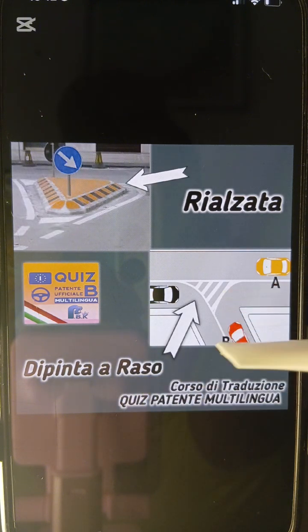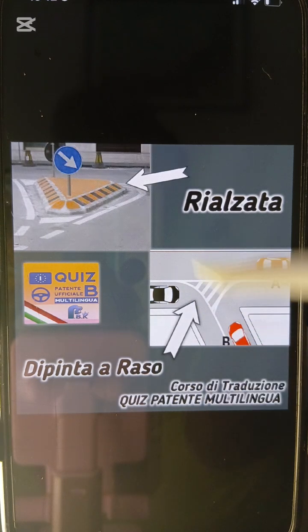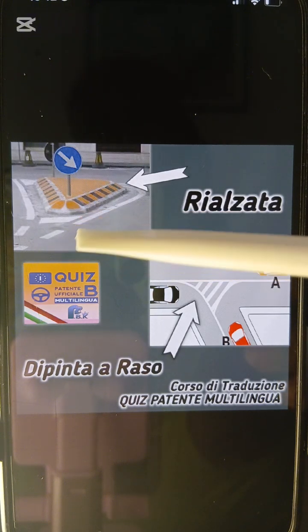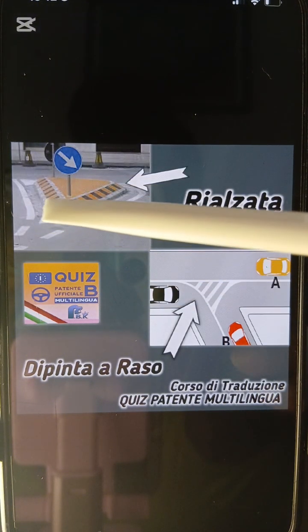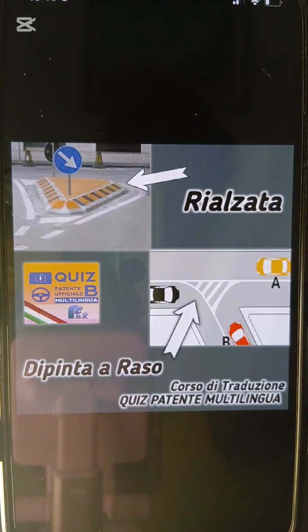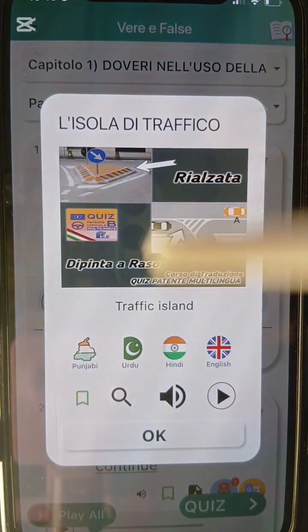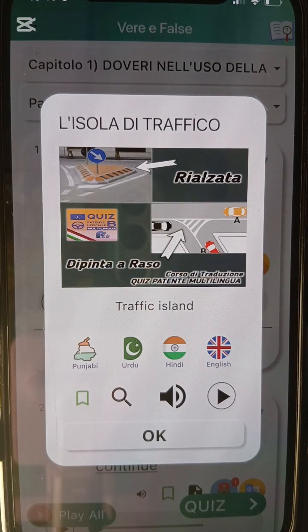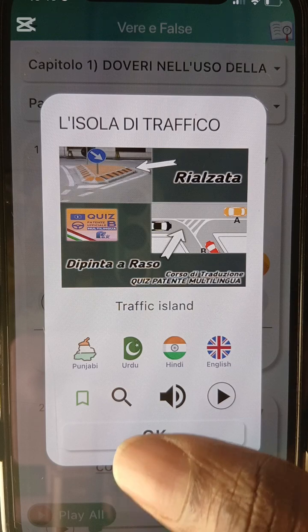D'impito Arazo, the one that is what? Painted on the floor. Why this is Rialzata, the one that is what? Raised up. So it is forbidden for you to do what? Cross it. It's forbidden for you to march on top with your car. Same with the both of them. So you cannot what? Transit on top. And the work of this traffic island is to channel vehicle towards different direction. When somebody called you and say, what is the meaning of Isola di Traffico? Kindly tell that person that Isola di Traffico channels vehicles to do what? To different direction. So let's go.